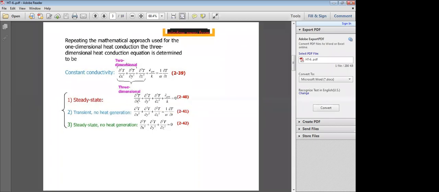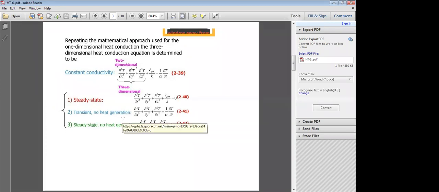You have to write this equation: ∂²T/∂x² plus ∂²T/∂y² plus ∂²T/∂z² plus q dot by k is equal to 0. And the second bit, deduce the equation for steady state and no heat generation: ∂²T/∂x² plus ∂²T/∂y² plus ∂²T/∂z² is equal to 0. That is the second bit.